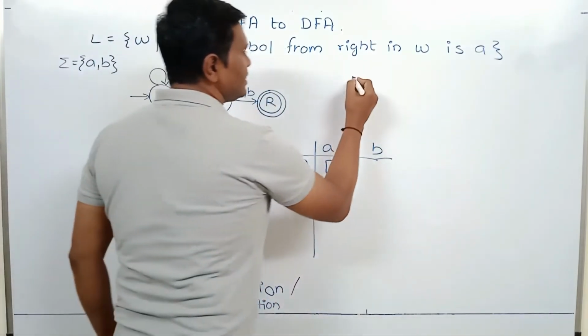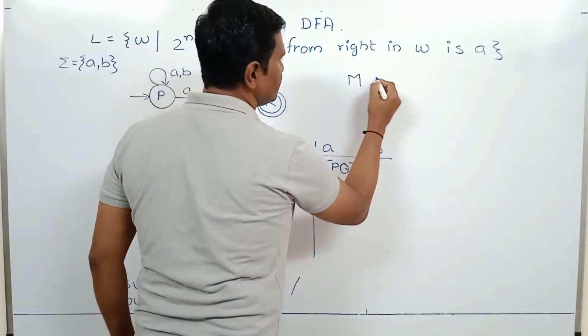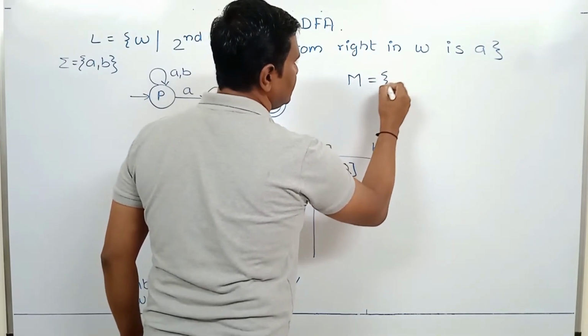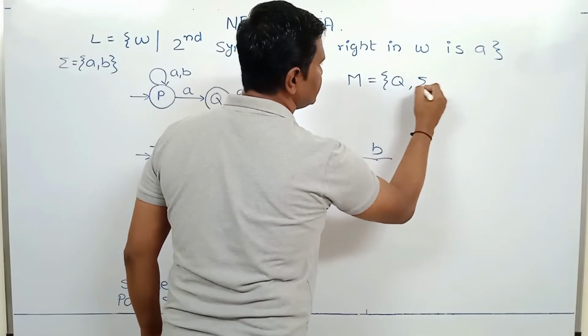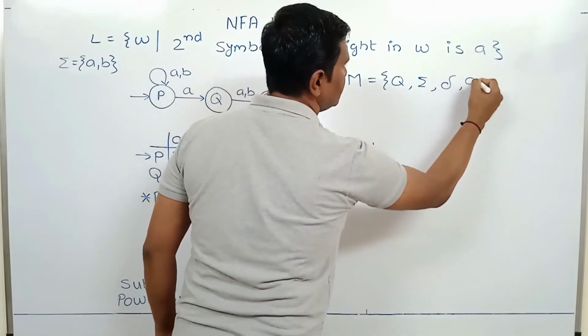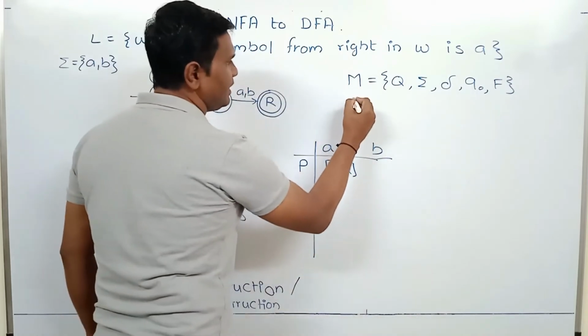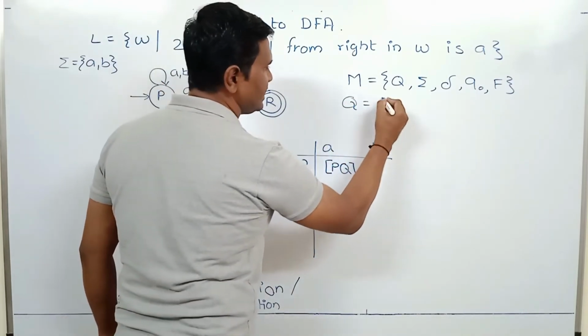Now if we consider 5-tuple definition of NFA, then it is Q, sigma, delta, Q0, F. Now for this NFA, Q is set of states.